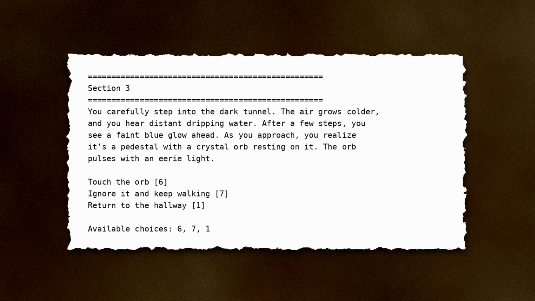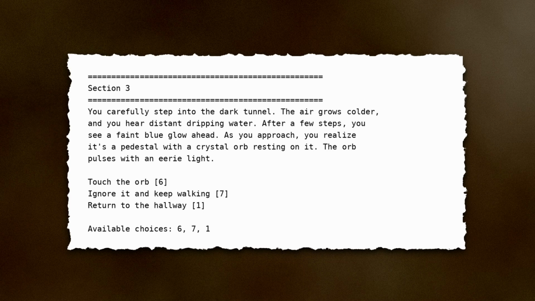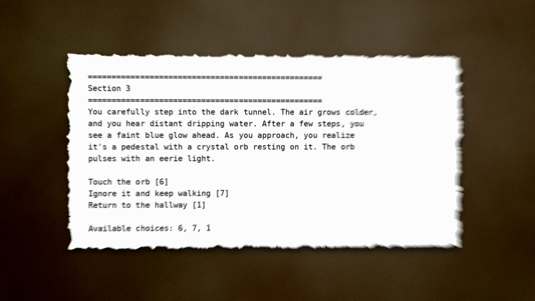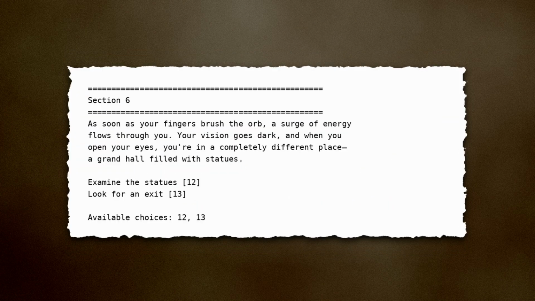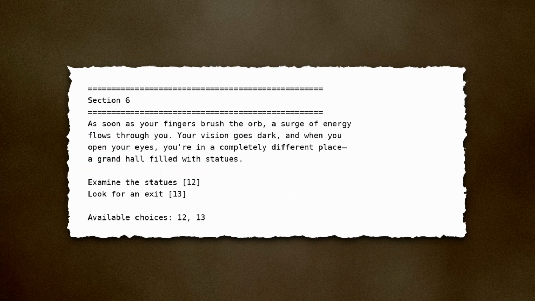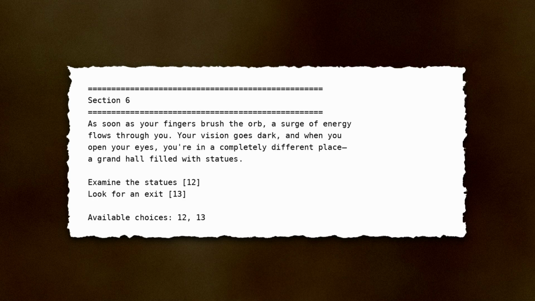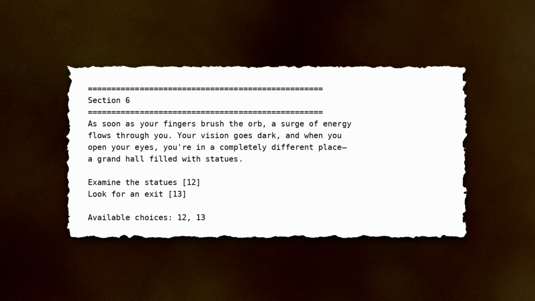Explore the tunnel. You carefully step into the dark tunnel. The air grows colder, and you hear distant dripping water. After a few steps, you see a faint blue glow ahead. As you approach, you realize it's a pedestal with a crystal orb resting on it. The orb pulses with an eerie light. Touch the orb. As soon as your fingers brush the orb, a surge of energy flows through you. Your vision goes dark, and when you open your eyes, you are in a completely different place, a grand hall filled with statues. Examine the statues.